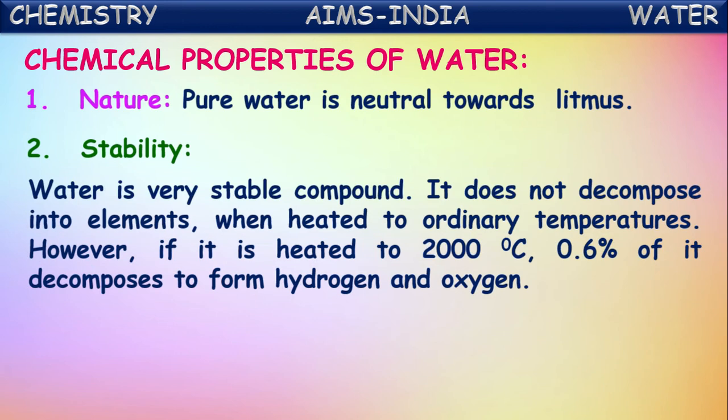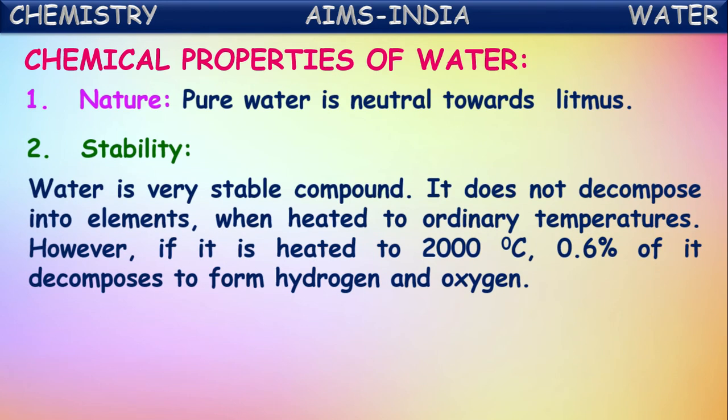And stability. Water is a very stable compound. It does not decompose into elements when heated to ordinary temperatures. So even if you heat to higher temperatures, water won't be decomposed because it is a stable compound. It just converts from liquid state to vapor state, but it won't be decomposed into its respective elements, those are hydrogen and oxygen.